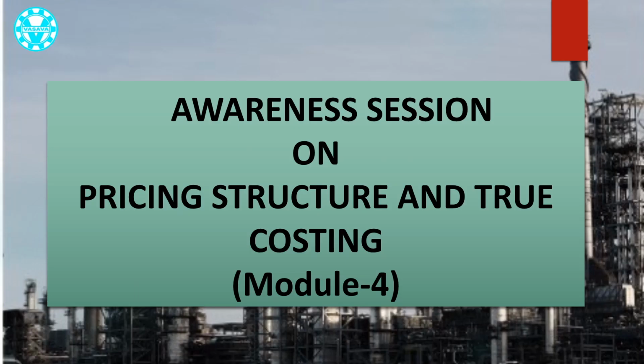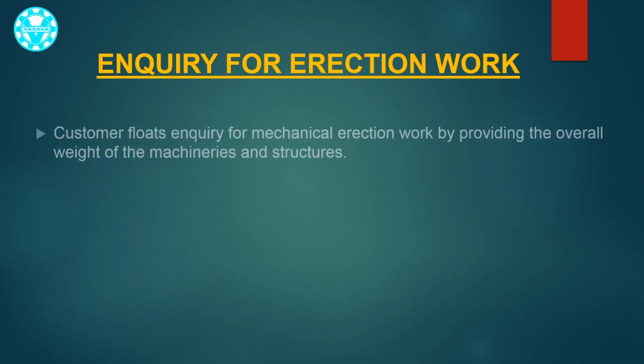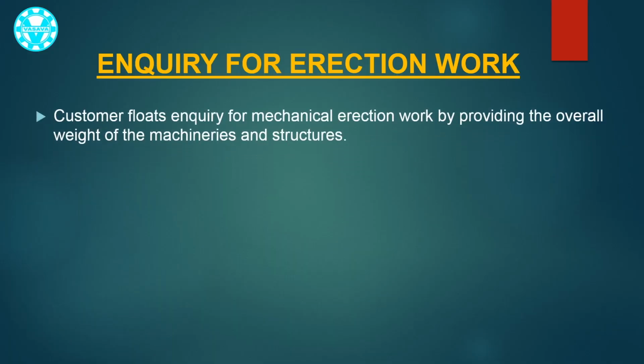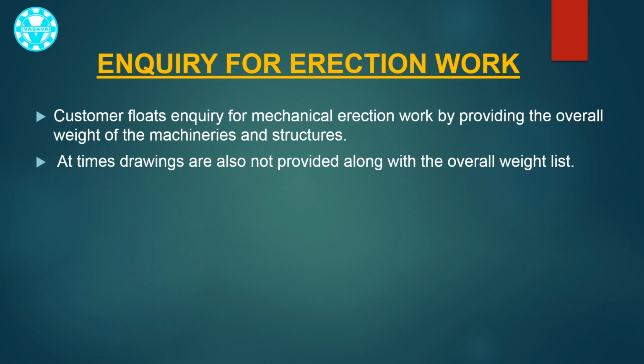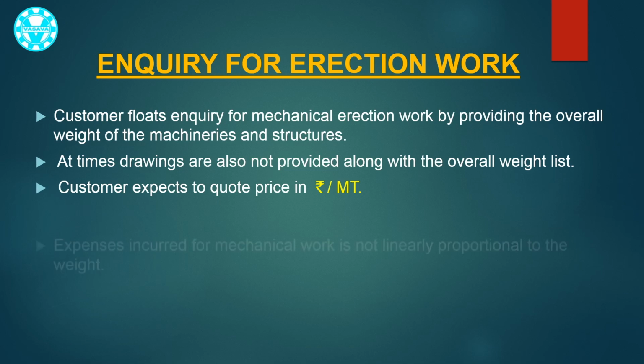We take this opportunity to welcome you to this customer awareness on true costing on mechanical erection. Module 4. Most often, a customer floats inquiry for mechanical erection work by providing the overall weight of the machineries and structures. At times, drawings are also not provided along with the overall weight list. Customer expects that a contractor should quote the price of the work in rupees per metric ton, as per their experience for other work. However, it is not true methodology.